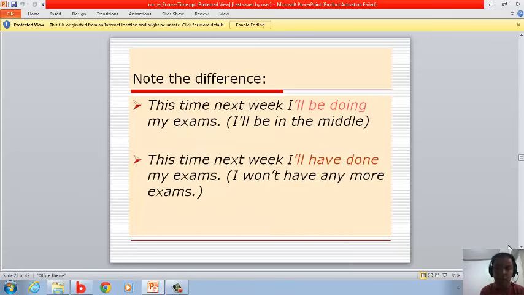Note the difference. This time next week, I'll be doing my exams. I'll be in the middle. This time next week, I'll have done my exams. I won't have any more exams.